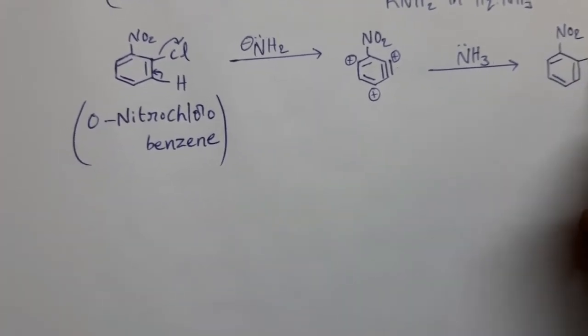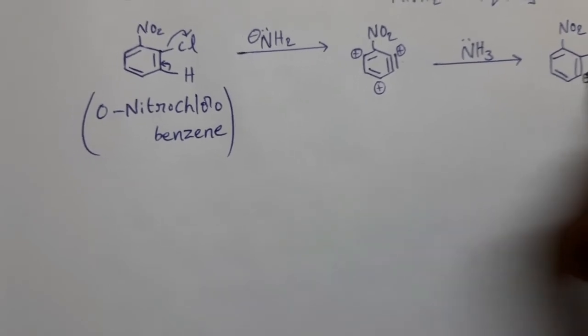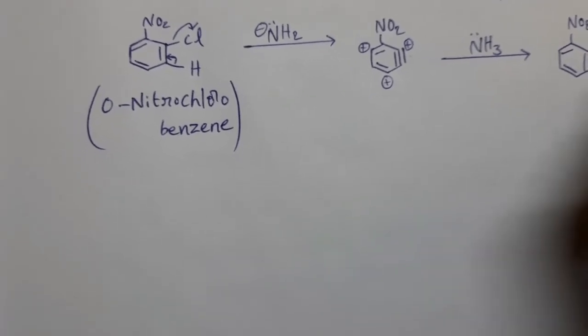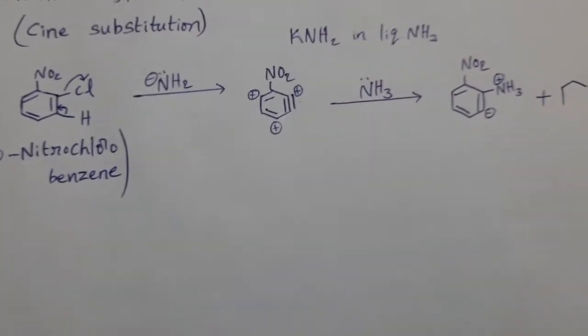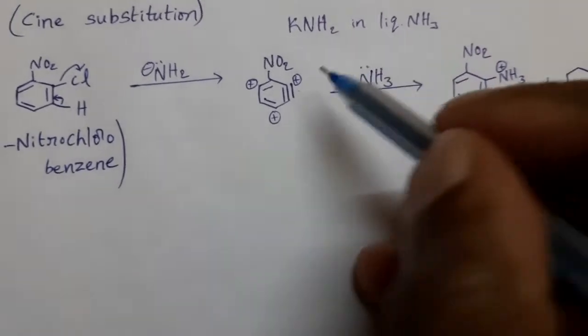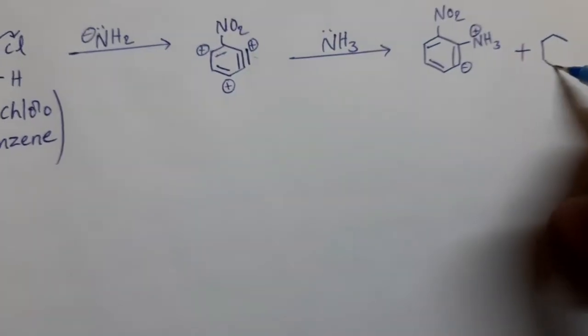NO2, here this one NH3 plus. And the other possibility, suppose this electron pair is shifted to this position, then we can get this one.